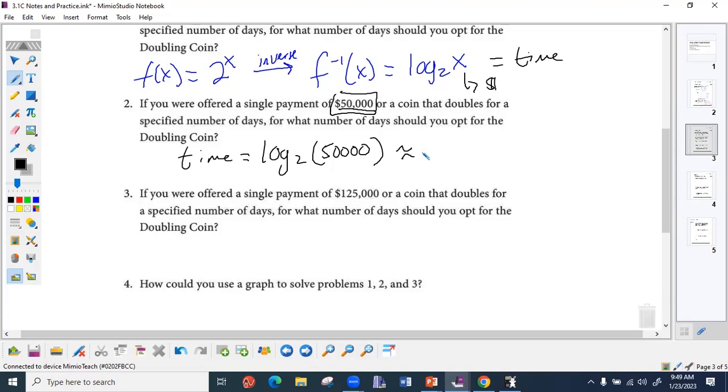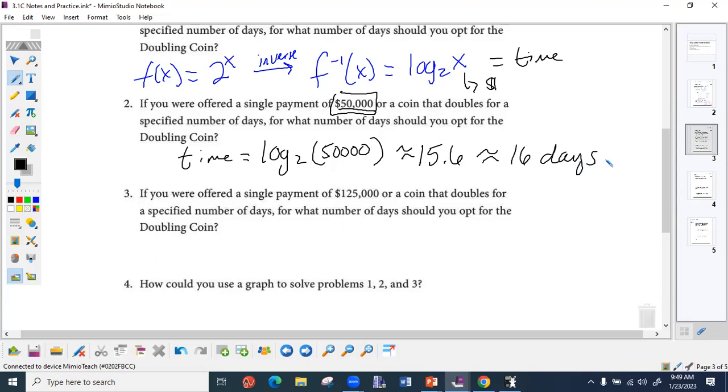Approximately it was like 15.9, right? But if I'm at 15 days, will I have my 50,000? No. So we round up to 16 days.